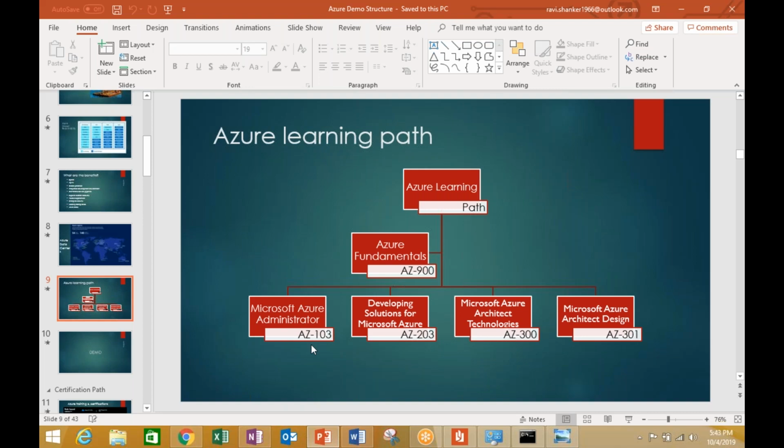I've seen some of the course content here for Azure 103, so I think it is the same for 300 also. So you see that there are certain common features between AZ103 and AZ300. Yes, Ravi. In that case, would you like to start off with AZ103? Please go through this entire thing and think it over carefully.